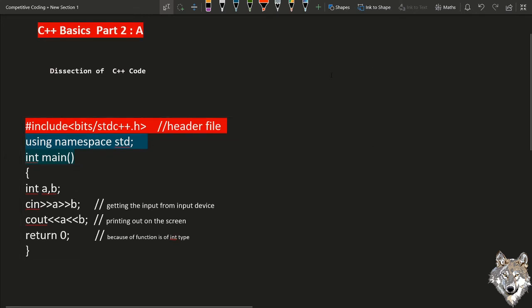Why exactly is it int main? C++ basically has a return type, and int is the default return type. And what is the meaning of int main? Main is the main function. What if I write int main3, or int main5, or int func? Will this code run?